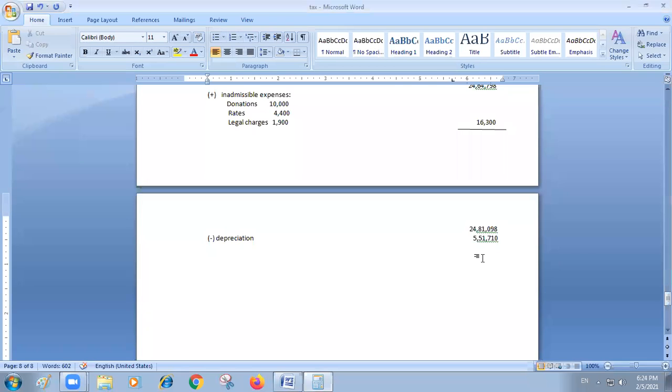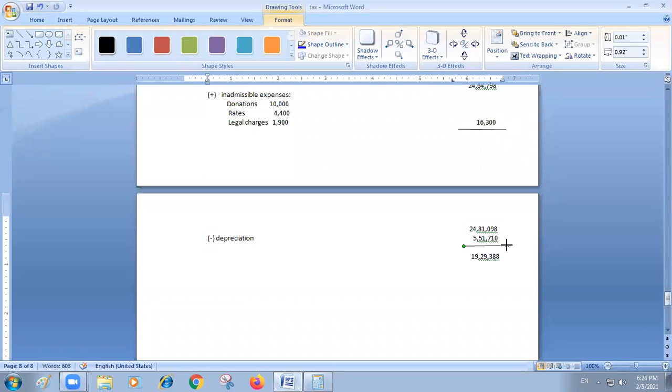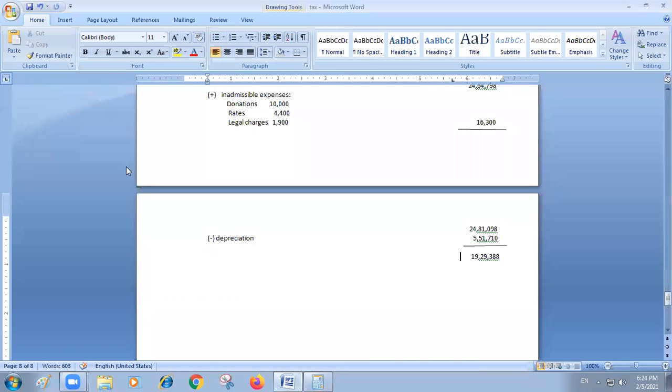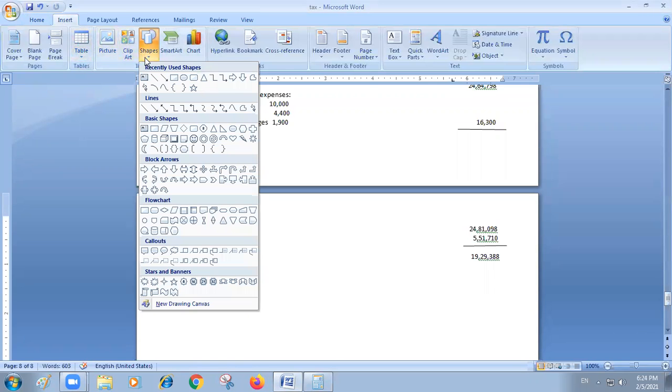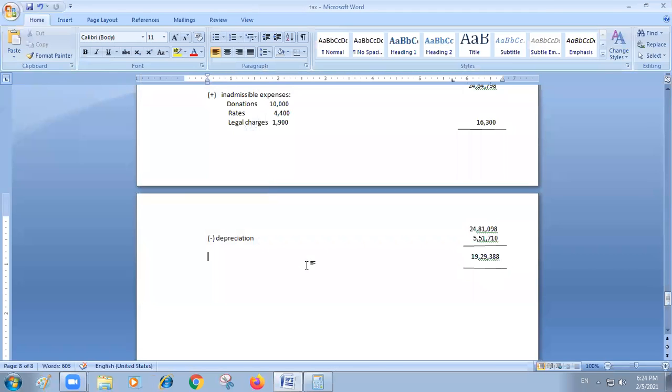19,29,388. Please check back. Is it correct? 19,29,388. You please verify whether it is correct or not once. Sindhu, you please check, is it correct? So this is income from business. So we have found out income from business.